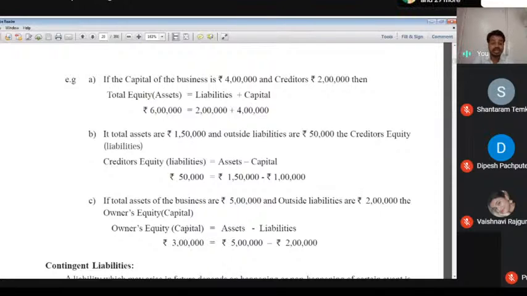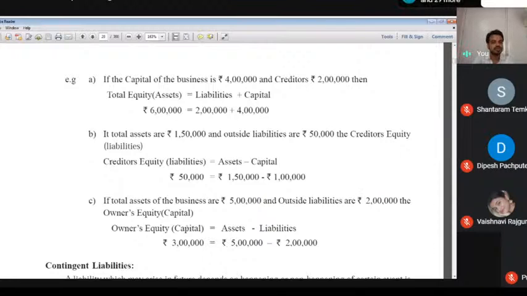Now we think about assets and liability. Assets is equal to liability, that is the first equation. I am going to explain the first example. If the capital of a business is 4 lakh and creditor 2 lakh, then total asset is equal to 6 lakh. Liability is 2 lakh, capital is 4 lakh. That time, assets is equal to 6 lakh, means liability 2 lakh and capital 4 lakh.